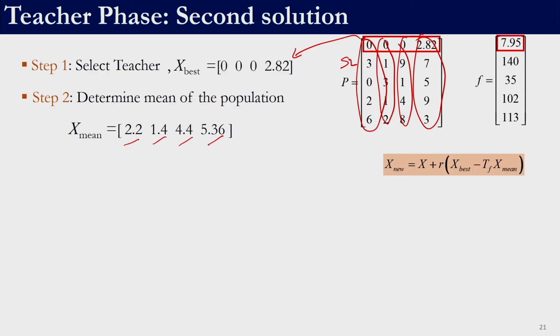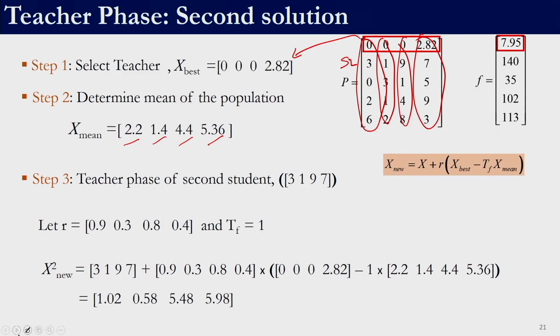Now we have the mean of the population, we have the best solution, and we know the solution which is undergoing the teacher phase, right. So now we can apply this equation to generate a new solution. Since a teaching factor is required in the teacher phase, we will have to generate a random number which has to be either 1 or 2. Let us assume that the random number which we generated is 1, and I need 4 random numbers because I have 4 decision variables. Let the 4 random numbers be this. Using this equation we can again generate the new solution, which will be 1.02, 0.58, 5.48 and 5.98, right.